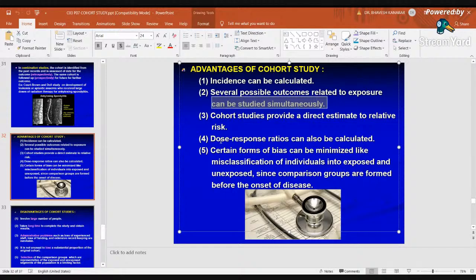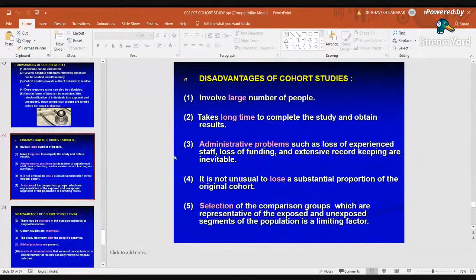Death rate is higher in 2 plus pack. So dose response ratio, certain forms of bias can be minimized, like misclassification bias, right? So such type of bias can be minimized with the cohort study.